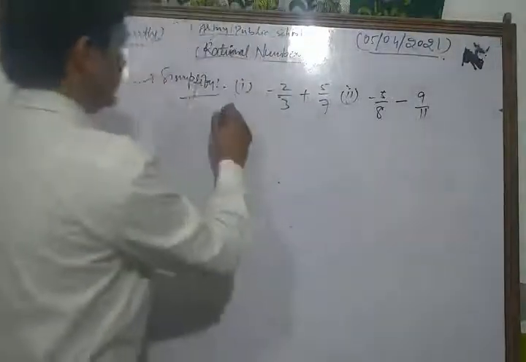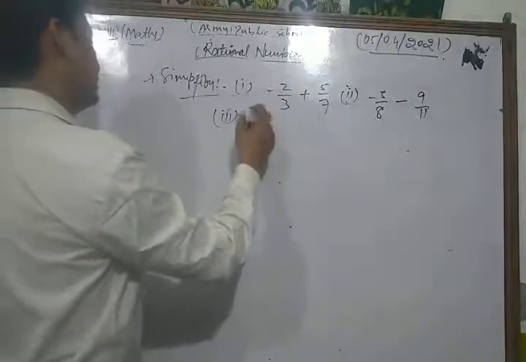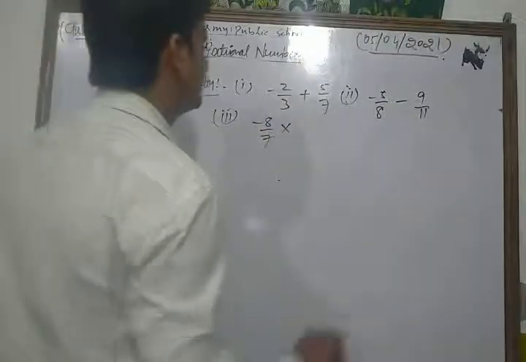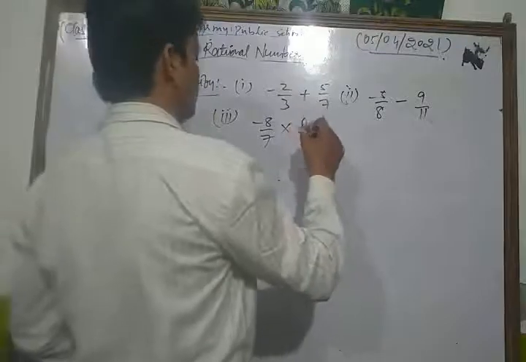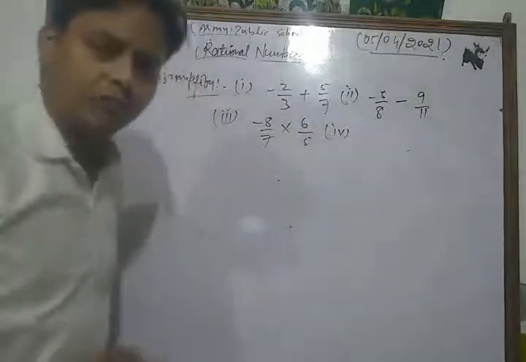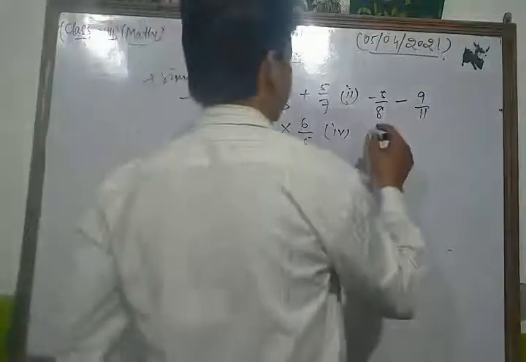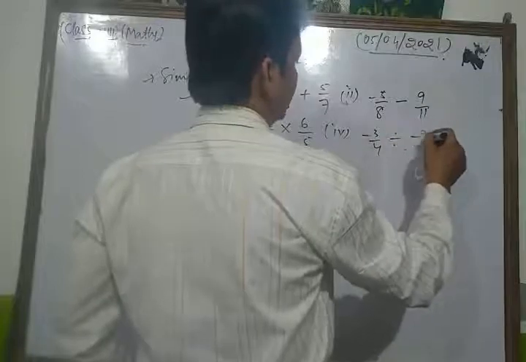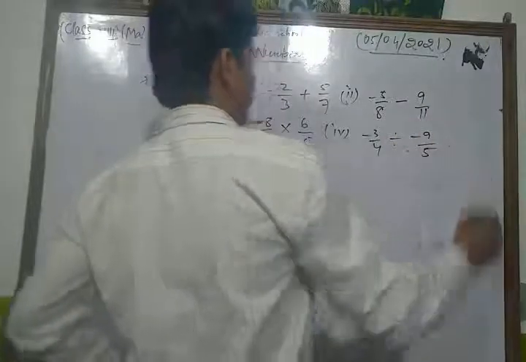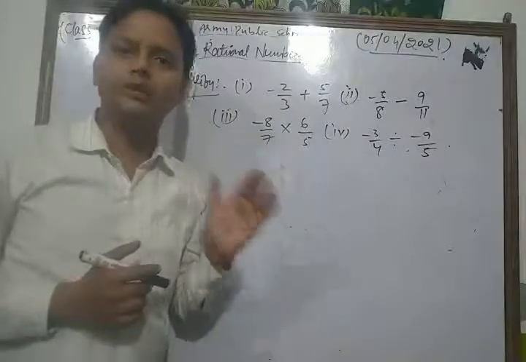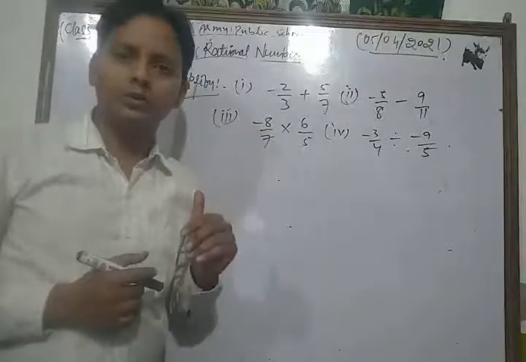Third, we multiply minus 8 by 7 into 6 by 5. And the fourth one is minus 3 upon 4 divided by minus 9 upon 5. So these are basic algebraic operations related to rational numbers.